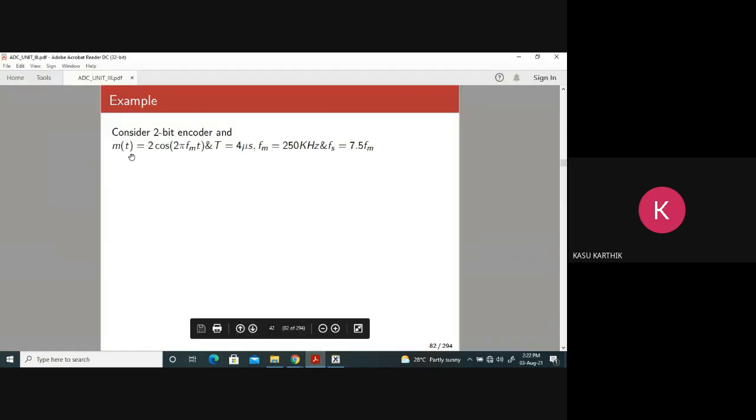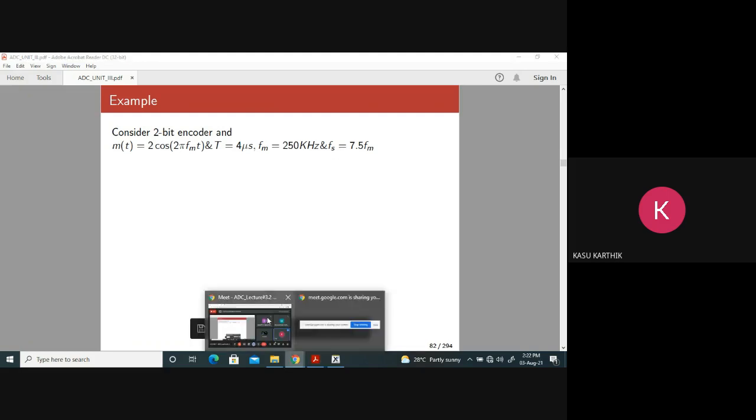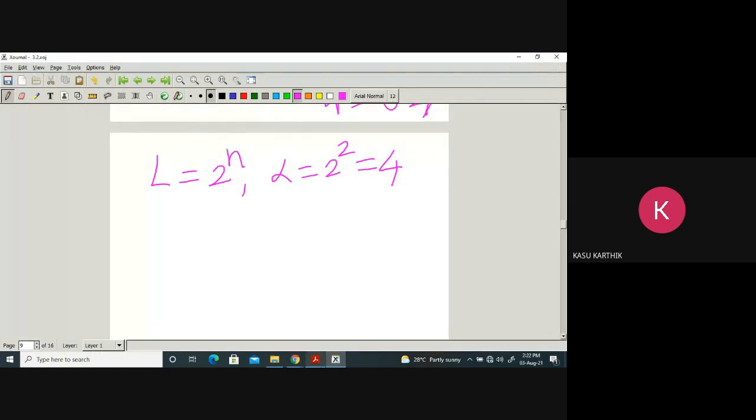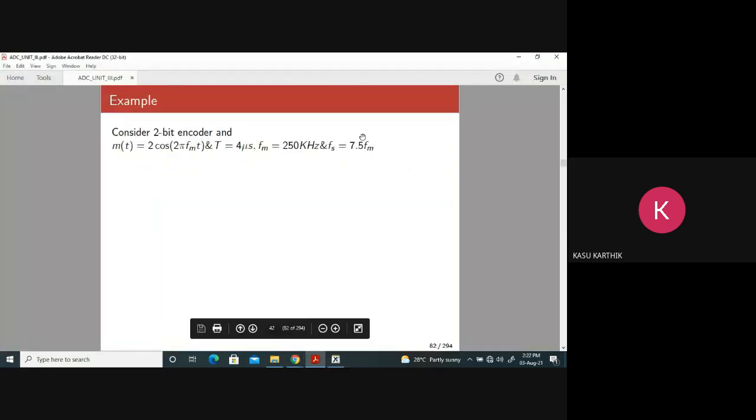m(t) equal to 2 cos 2 pi fm t, they are given everything. T equal to 4 microsecond, fm equal to 250 kilohertz, fs equal to 7.5 fm. What do you mean by fs equal to 7.5 fm?